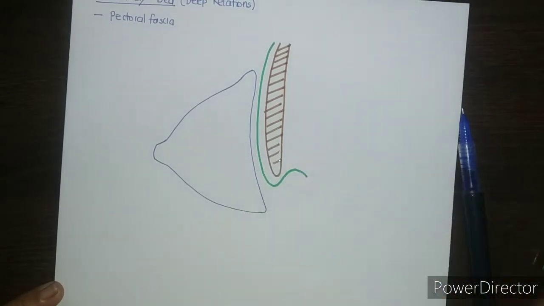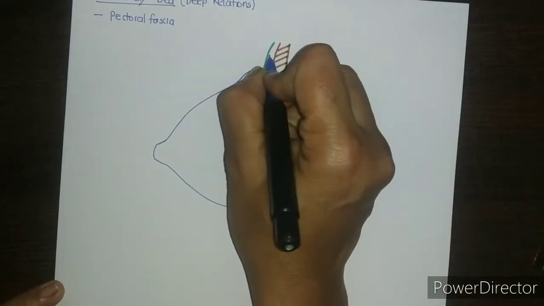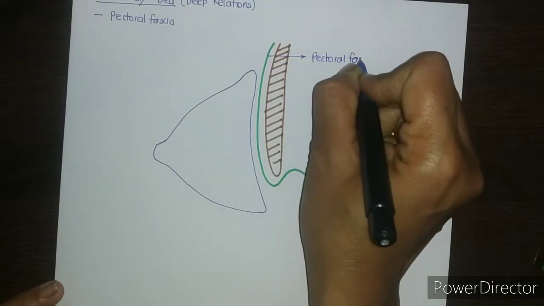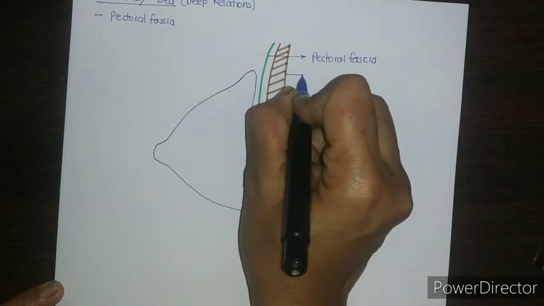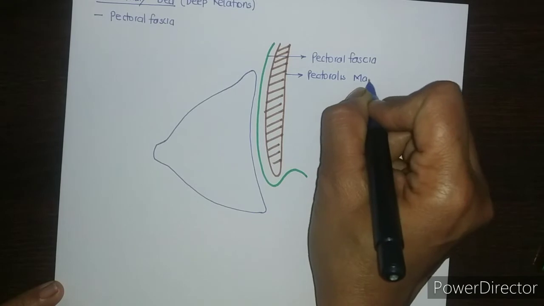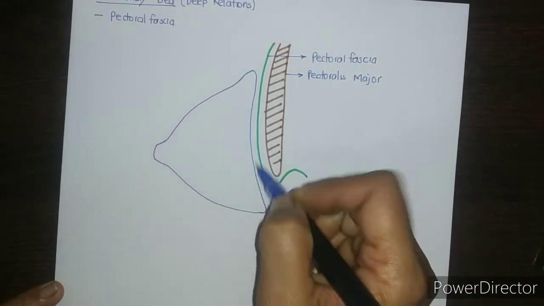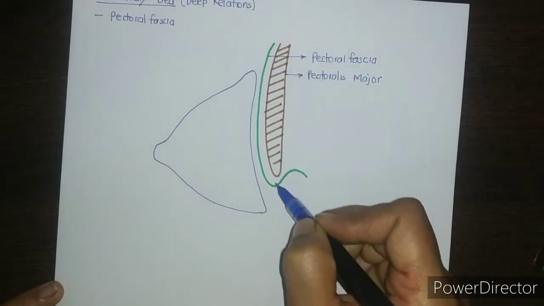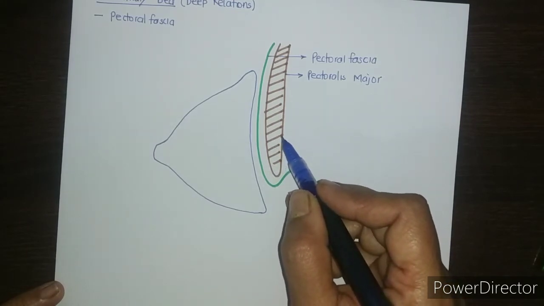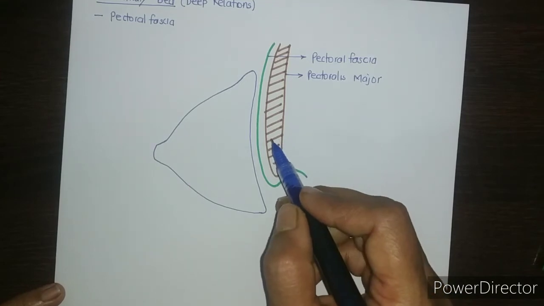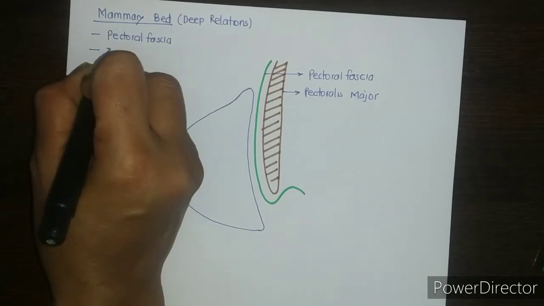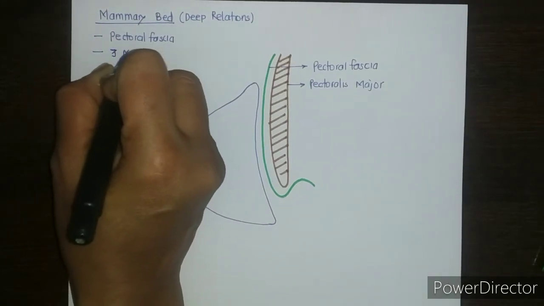The fascia covering the pectoralis major muscle is the pectoral fascia, and this is the pectoralis major muscle. So the deep surface is coming in relation with pectoral fascia, which is nothing but the deep fascia covering the pectoralis major muscle. Now still deeper, deep to pectoral fascia, the mammary gland comes in relation with 3 muscles.